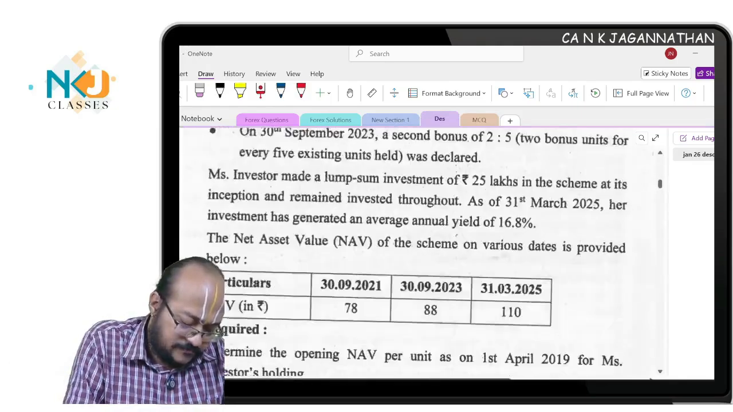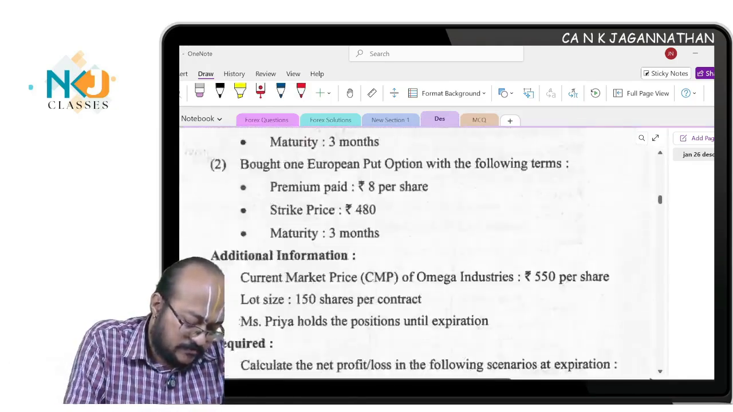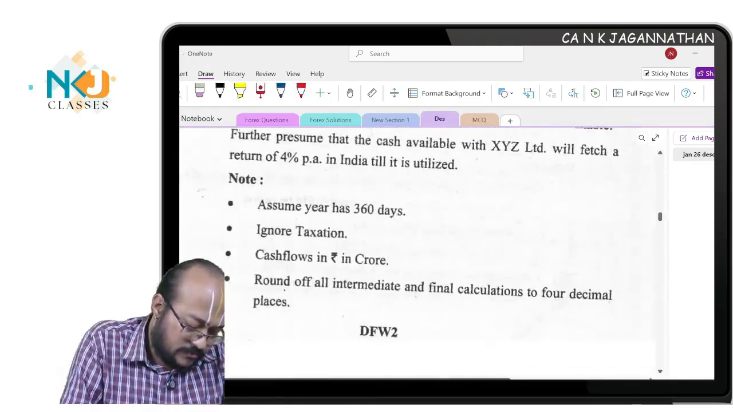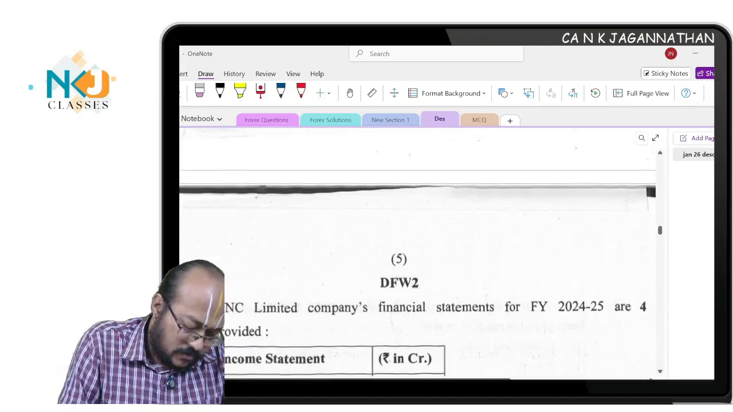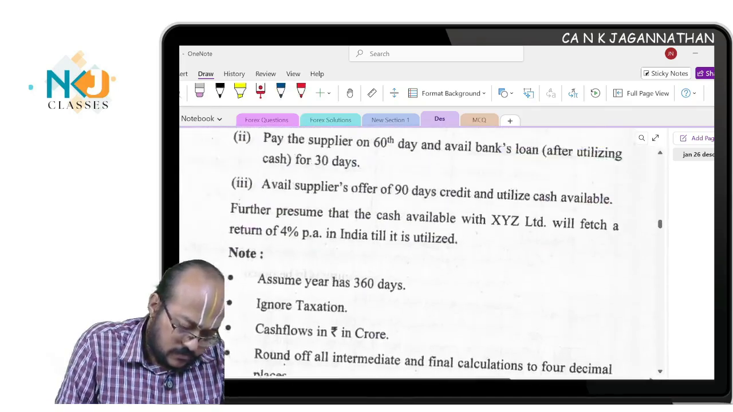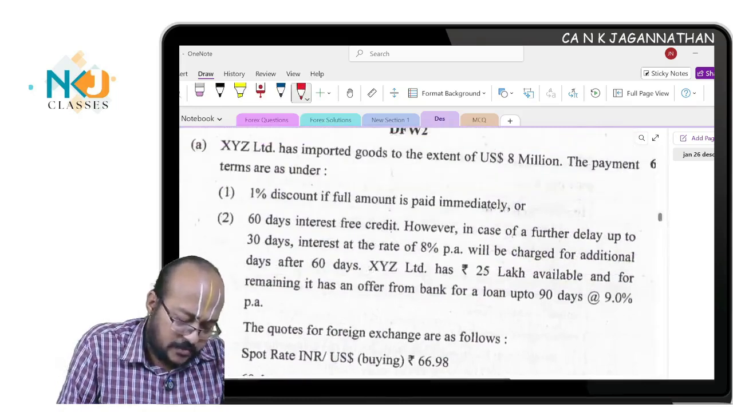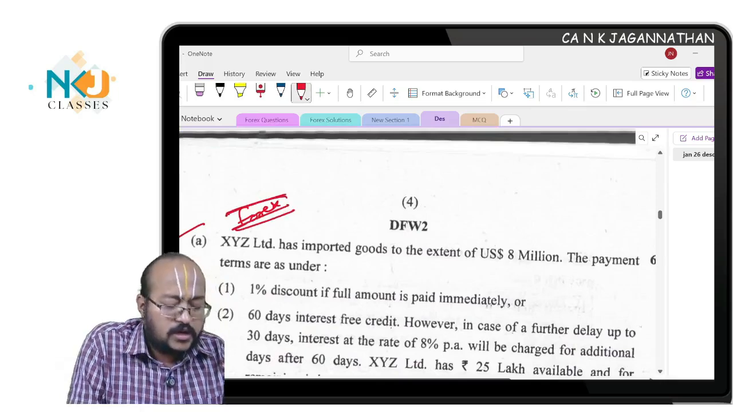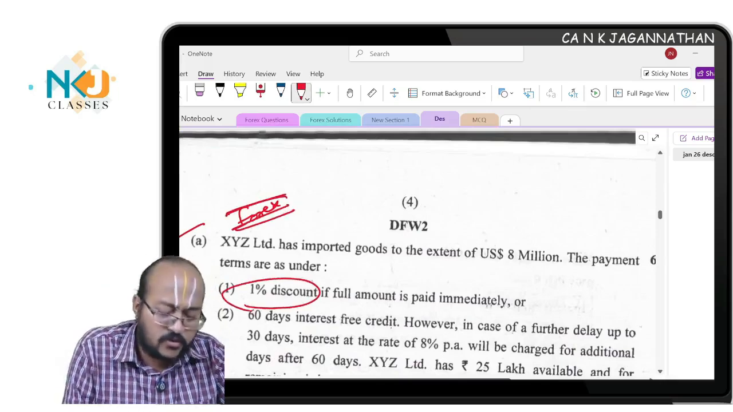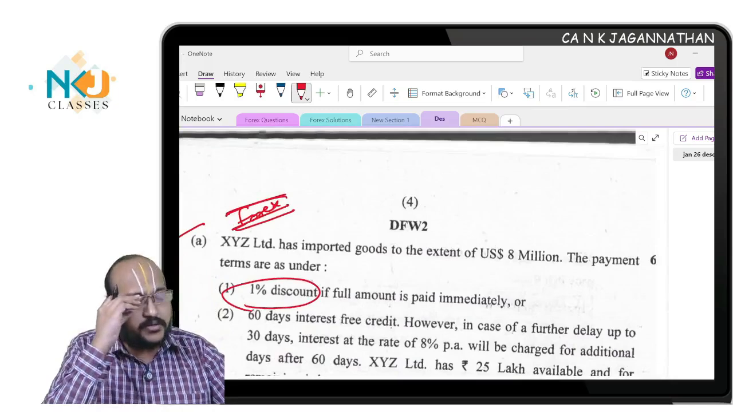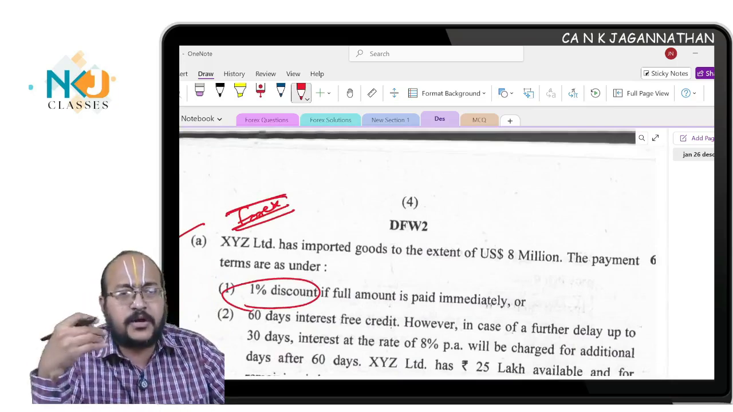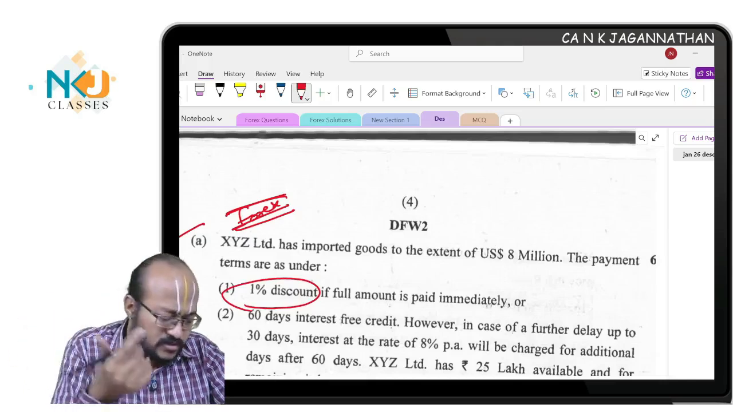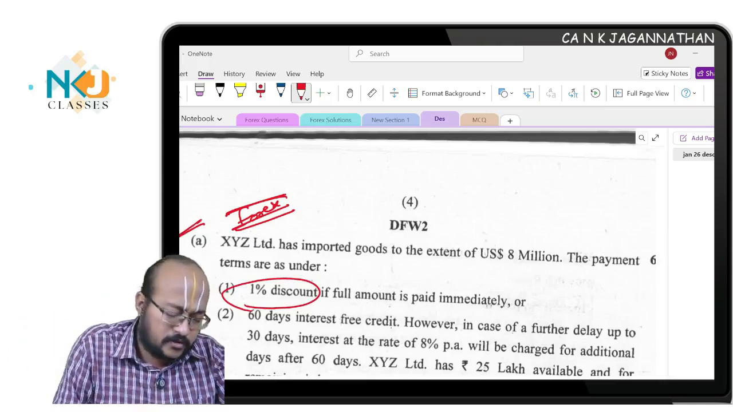Question number 2A is about the Forex chapter. This question is a ditto copy paste question. In the study mat you can't find this 1% discount question, I think. You can find it, but this question is available in institute source questions, past RTP or past examination question. This is a past examination question, no doubt, a repeated question only.